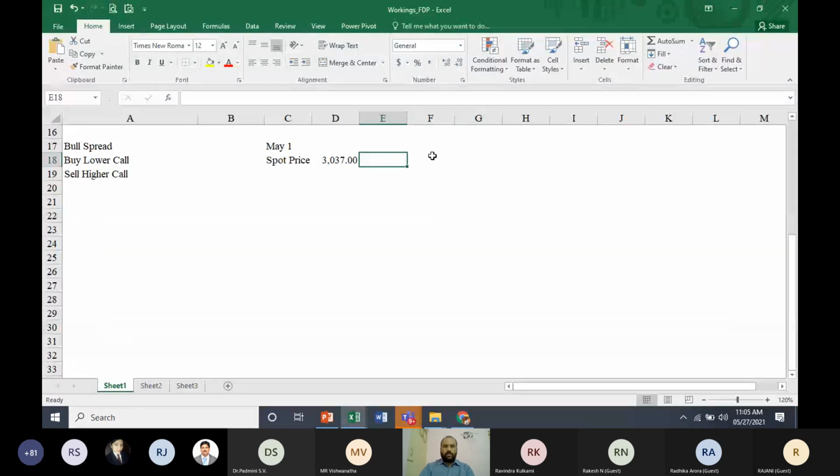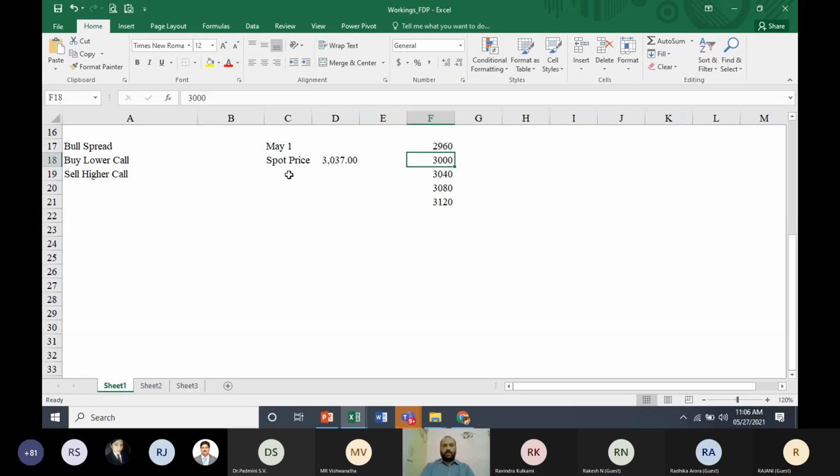We have 3,000, 3,040, 3,080, 3,120. These are the different strike prices. Below this, 2,960.